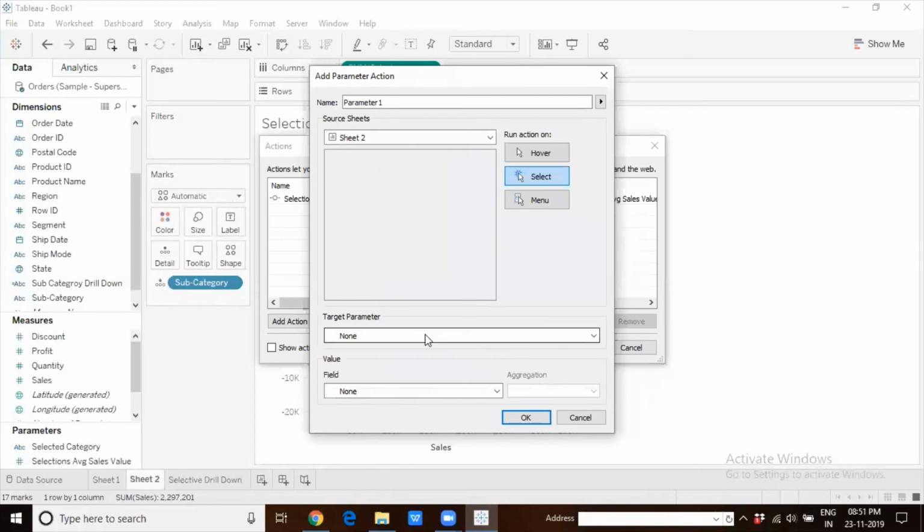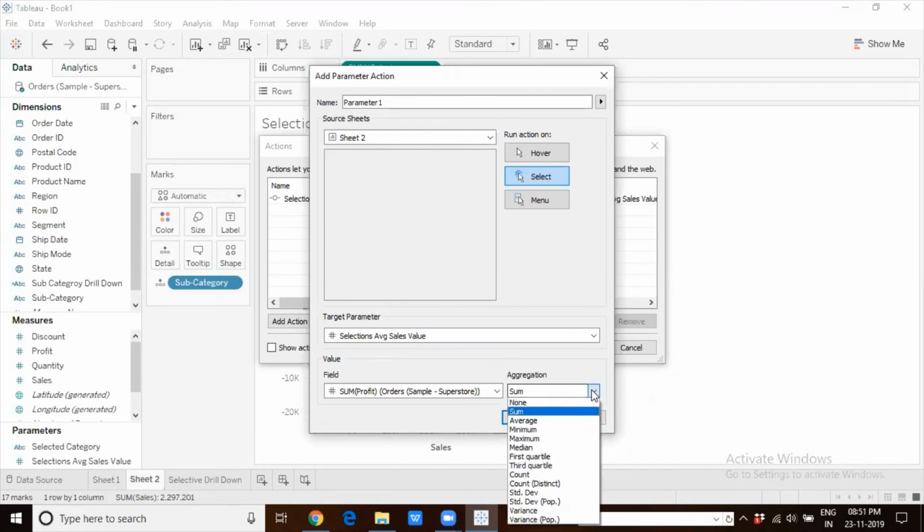Another change that has happened is here. The aggregations earlier did not include first quartile and third quartile. When you're defining a parameter action, we can also now have first quartile and third quartile.